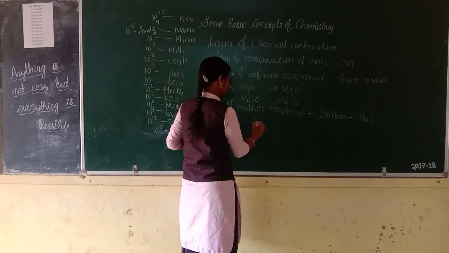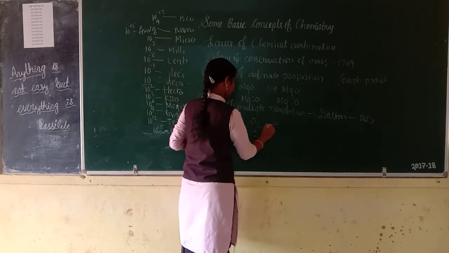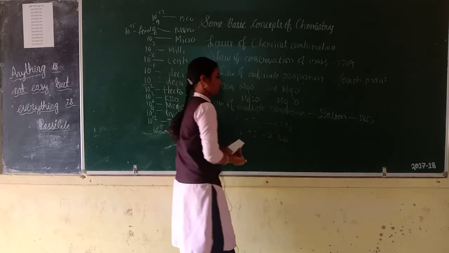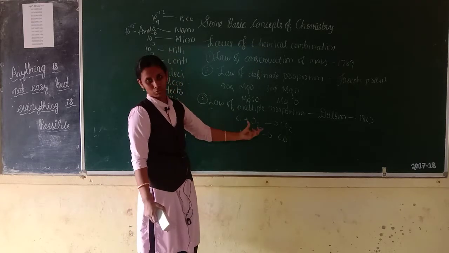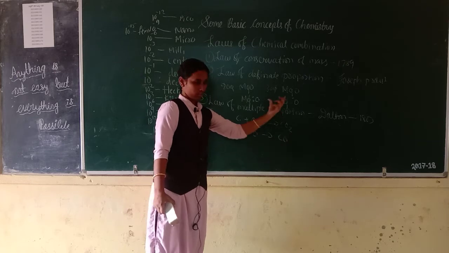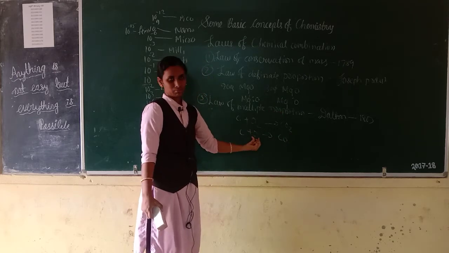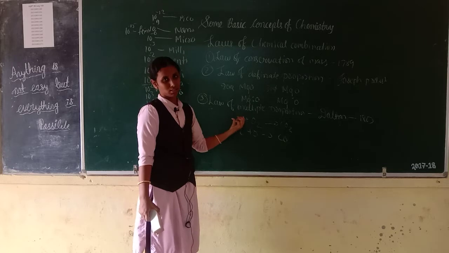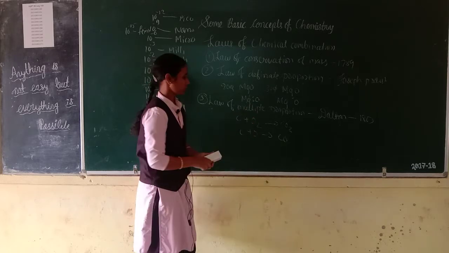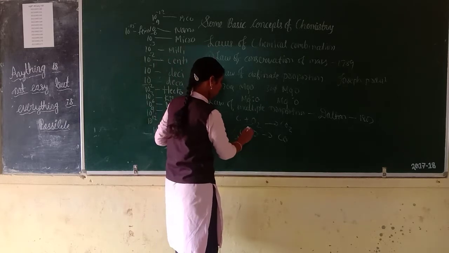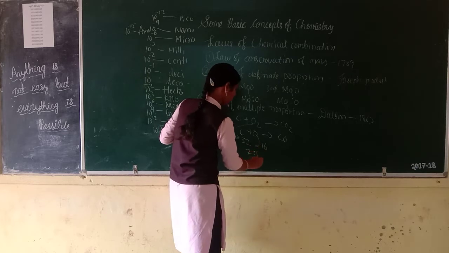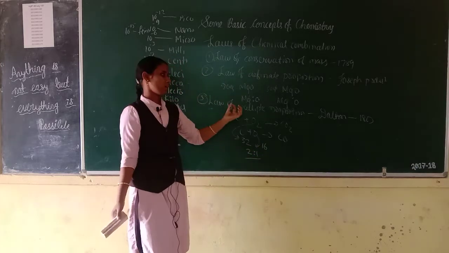This is carbon, this is oxygen, this is carbon, this is oxygen. The atomic mass is 32, and the ratio is 2:1. This is the law of multiple proportion.